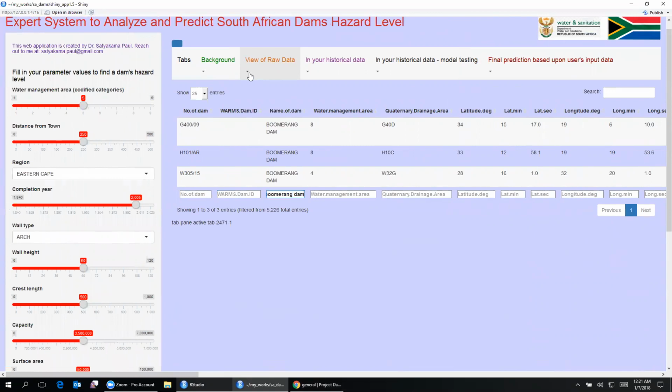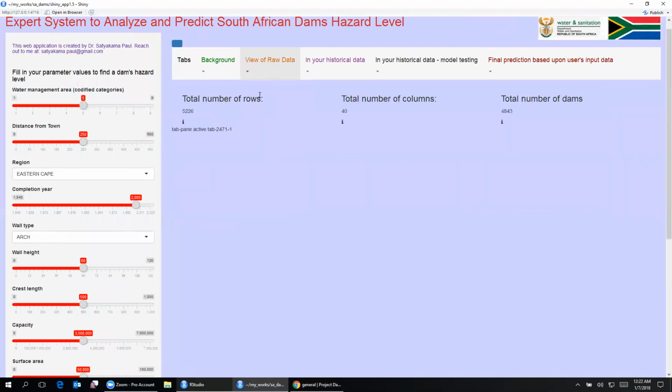As we go further, we'll use certain algorithms that are able to avoid these kinds of complications and give very good results. In the meantime, let me also show you the volume or the dimensionality of the data. The number of rows of data that we'll be working with is 5,226. The number of columns right now is 40, and the number of dams that we'll be working with is 4,843.